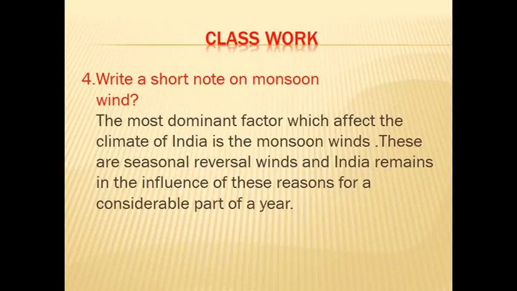Book page number 151. The summary is given. Climate of India is labeled as tropical monsoon type. There are 4 seasons in India. What are they? Winter season, hot weather, southwest monsoon and northeast monsoon. Natural vegetation refers to a plant community unaffected by man either directly or indirectly.